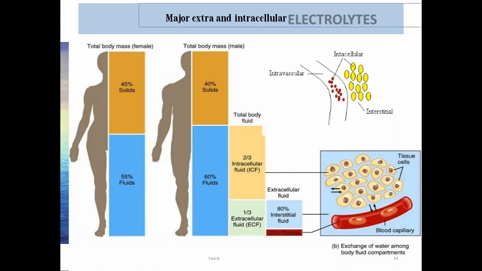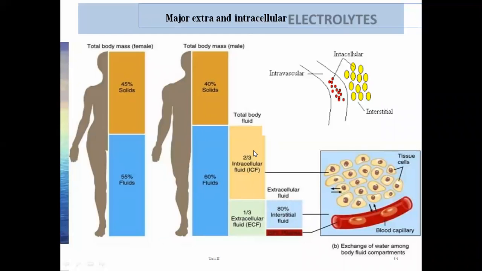So this is the body fluid, 55% in the case of females and 60% in the case of males. These body fluids differ in the various body fluid compartments, and they are divided into three types. Now, what are those three types?